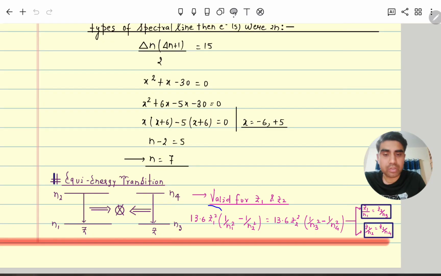So when it is equal, we'll equate this. This is only possible when, 13.6 and 13.6 cancelled, Z1 square divided by N1 square should be equal to Z2 square divided by N3 square, and Z1 square divided by N2 square must be equal to Z2 square divided by N4 square. Then only can we equate their energy and solve questions.